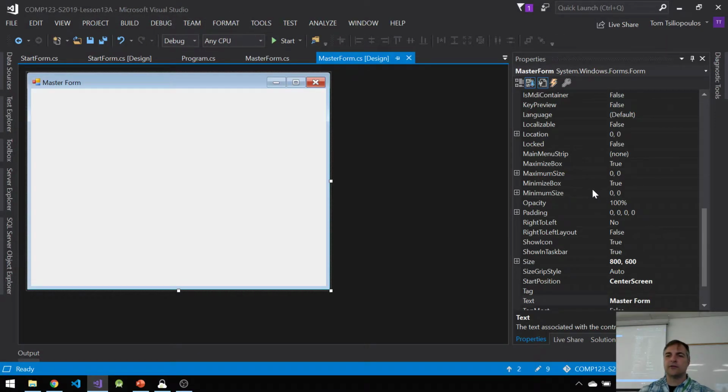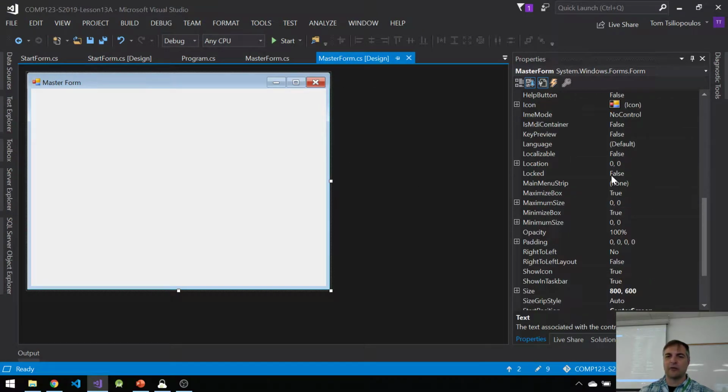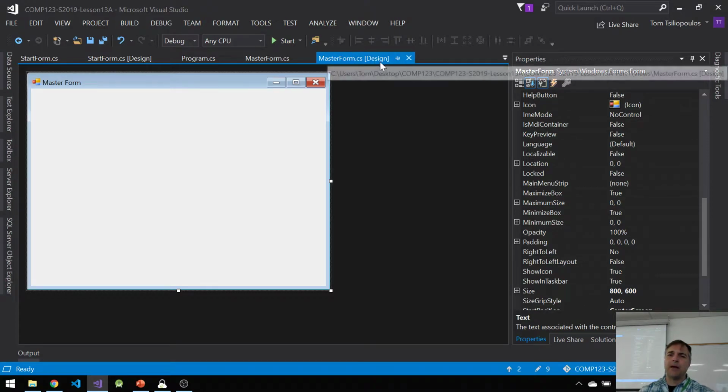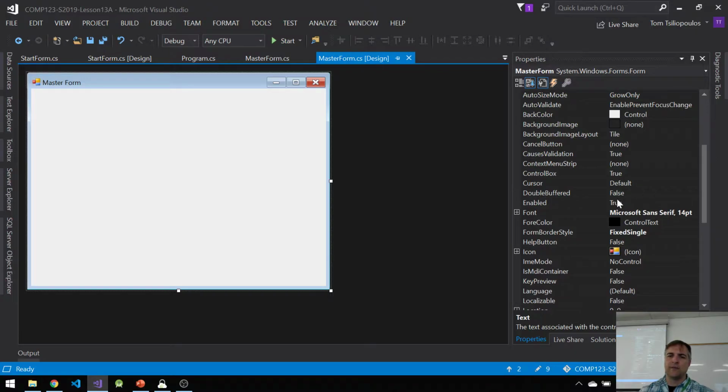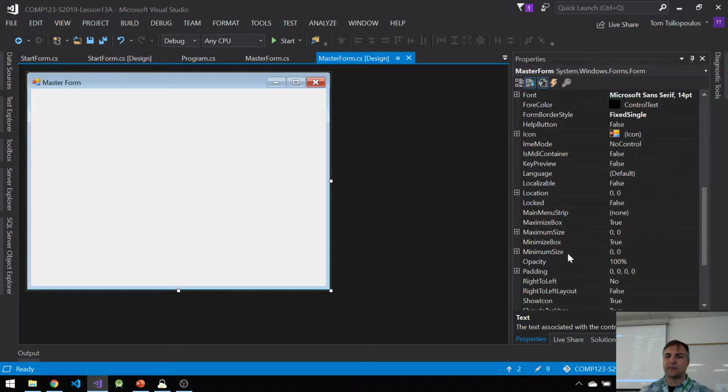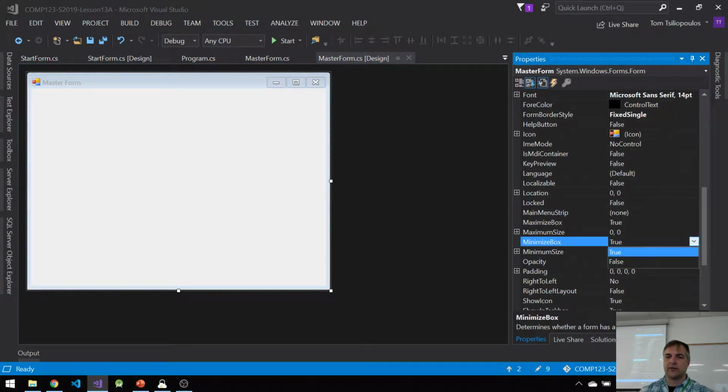Other things, if I want to stop things from happening, here's the master form. I want to start the, oh wait, one more thing we didn't do. Of course this is working because start form isn't inheriting yet. Hold on a second. One more thing we forgot. Master form also, I want to take away the control box, the maximize box. So go down to the maximize box, set it to false, save it, and then rebuild my solution.